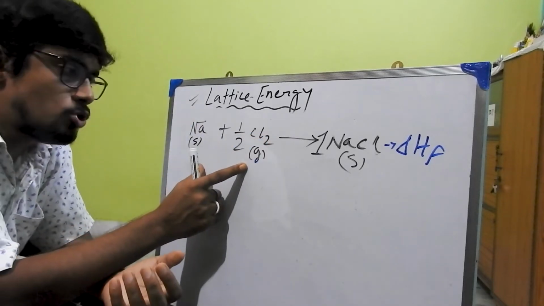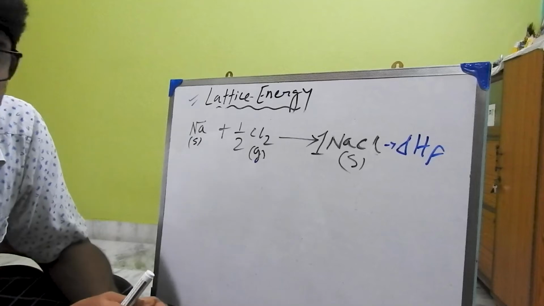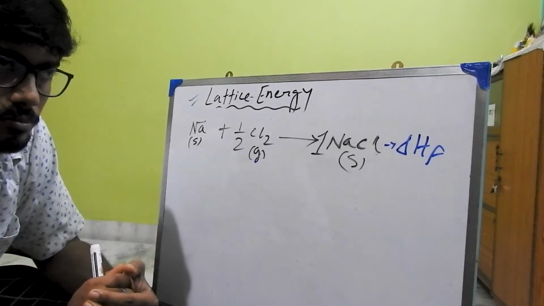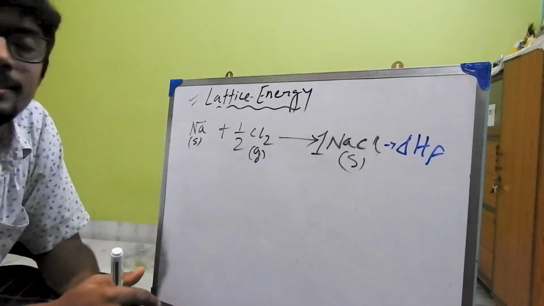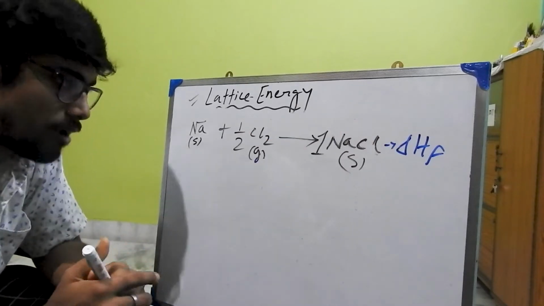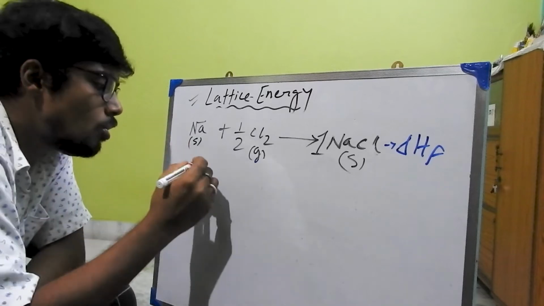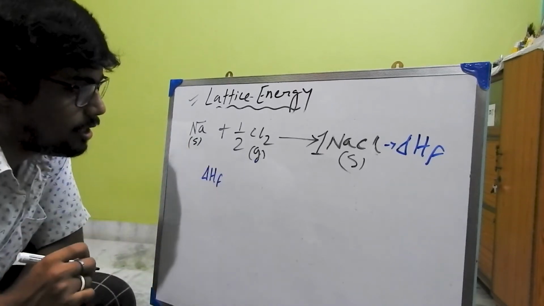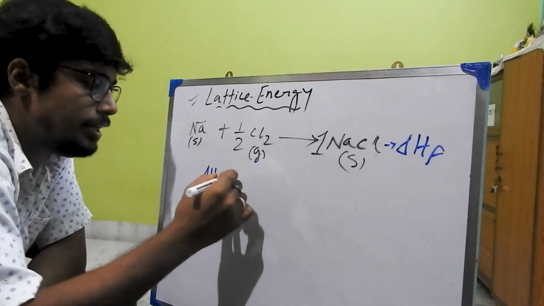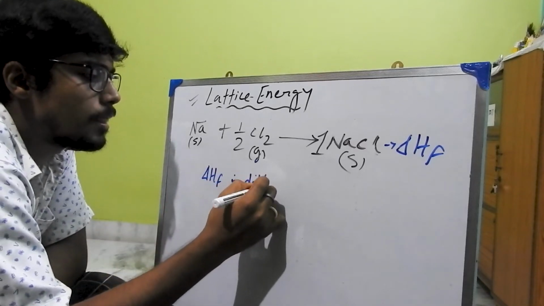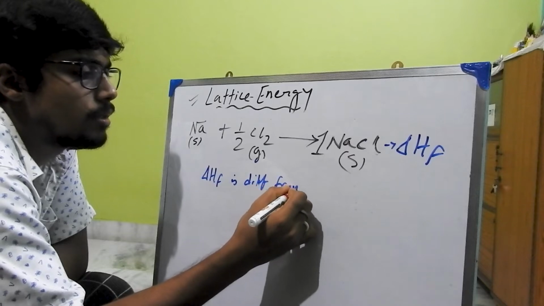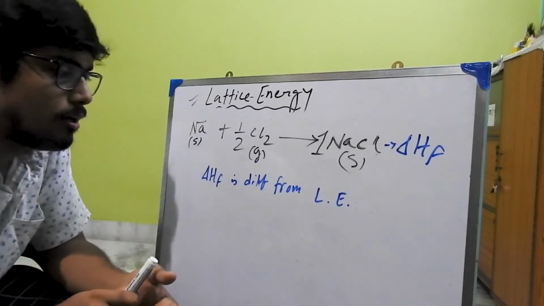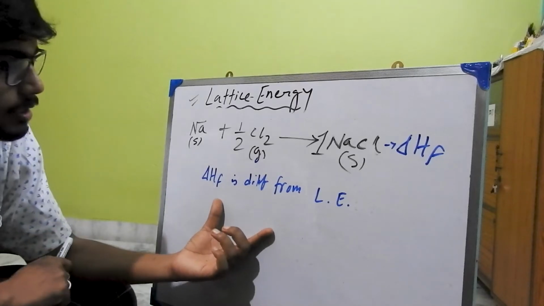So if we react these two, an amount of heat is released and 1 mole compound is formed. That heat is known as heat of formation, right? So we can clearly define that delta H_f is different from lattice energy. These two are very much different.